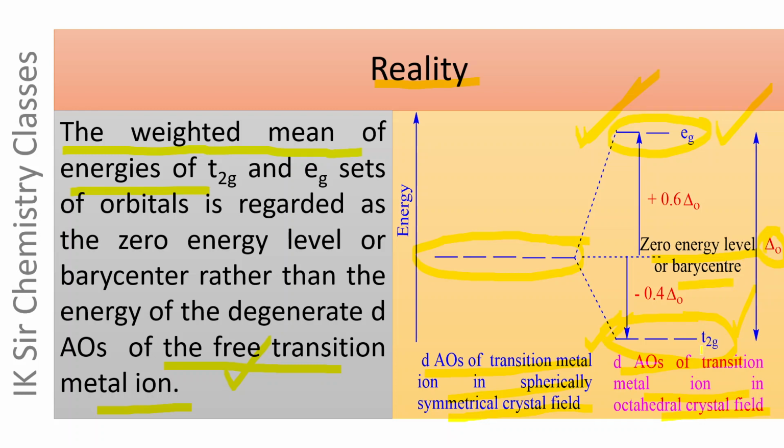The T2g set of orbitals is 0.4 delta O below the zero energy level. That is, its energy is minus 0.4 delta O, while the energy of each Eg set of orbitals is above the zero energy level by 0.6 delta O. That is, the energy of each Eg set of orbitals is plus 0.6 delta O.